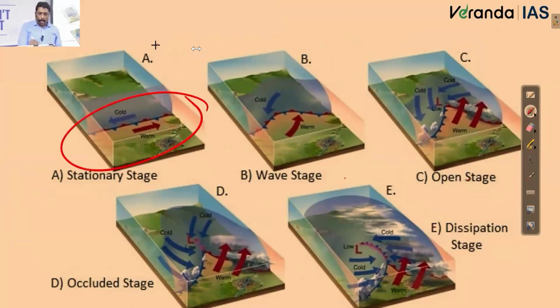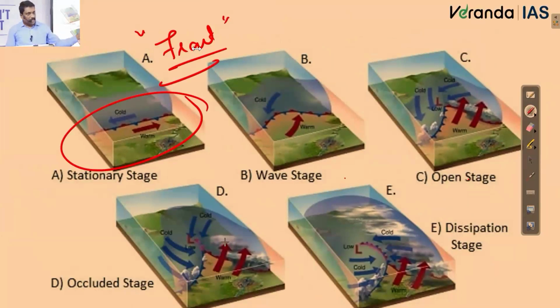Now to conclude, if you ask me in simplicity, what is temperate cyclonic circulation? It is all about a front getting divided and going for a circulation. And just for clarity, though I have two types of front, warm front and cold front, which front will go for a circulation? The cold front will go for a circulation, for the simple reason that the cold front has the ability to push the warm air mass, but not vice versa.